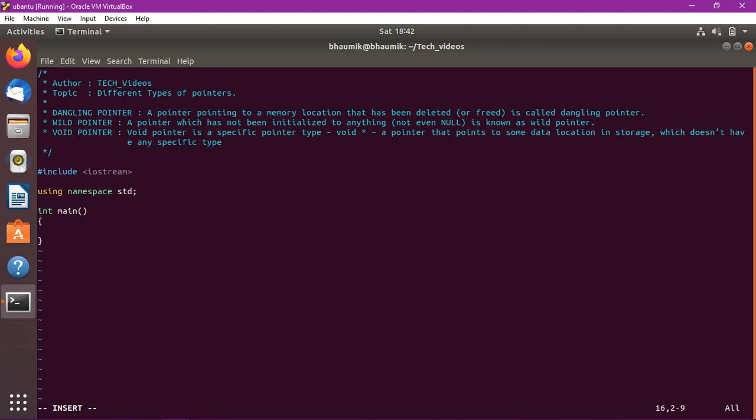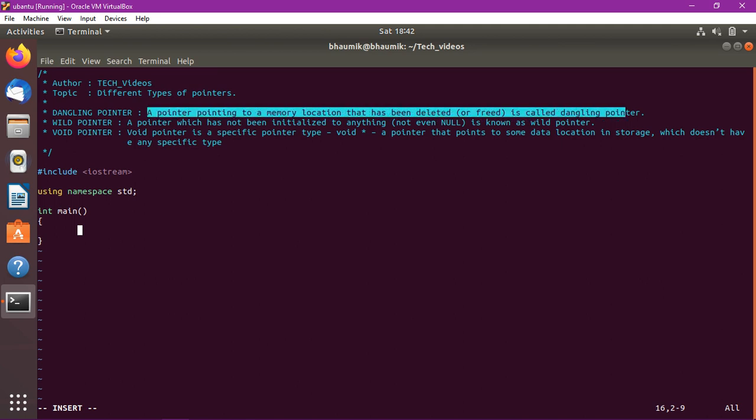Hi friends, so today we will see different types of pointers in C and C++. The first pointer we will see is the dangling pointer. The definition says a pointer pointing to a memory location that has been deleted is called a dangling pointer. So let's see how a pointer becomes a dangling pointer.